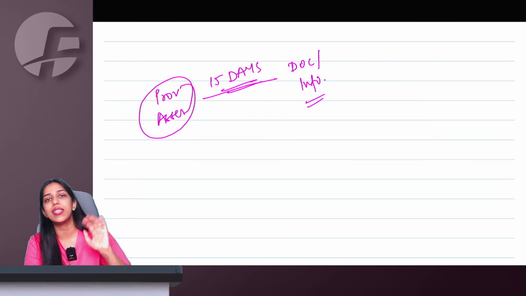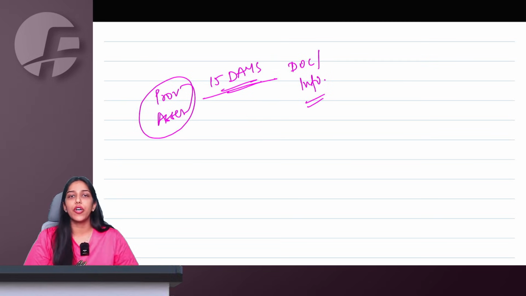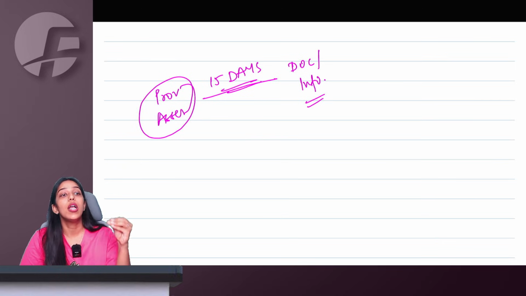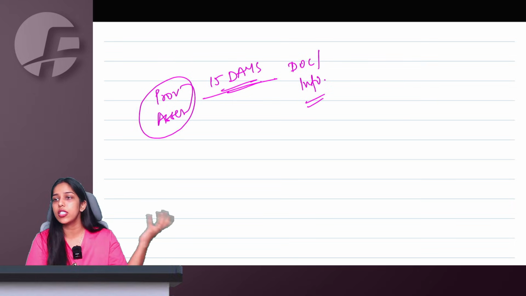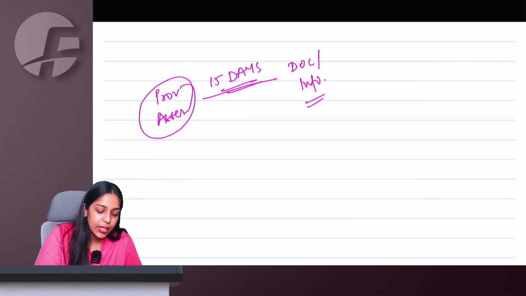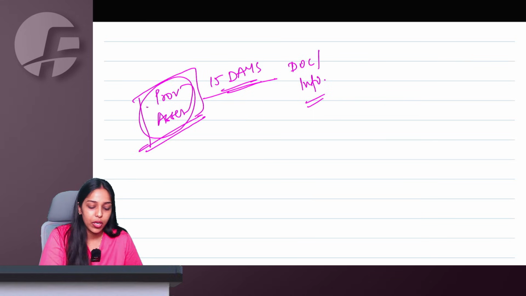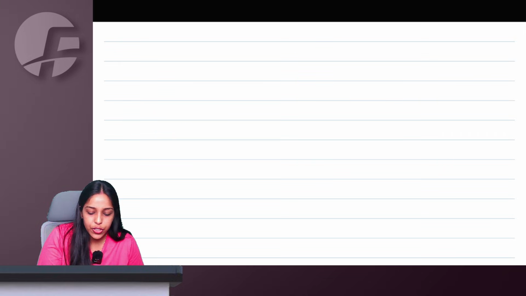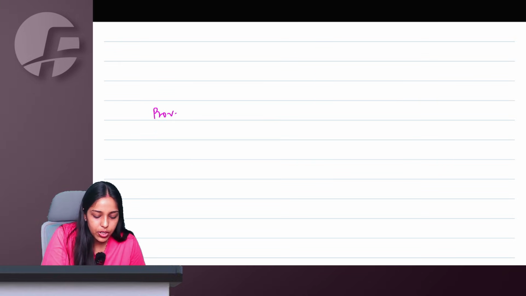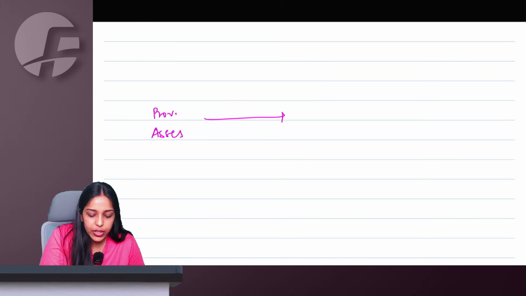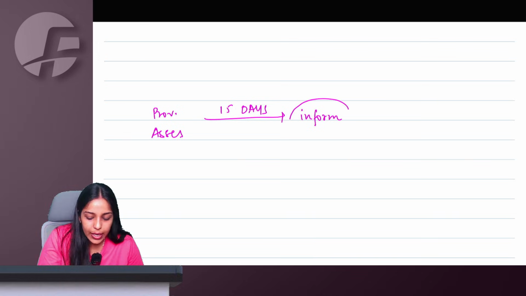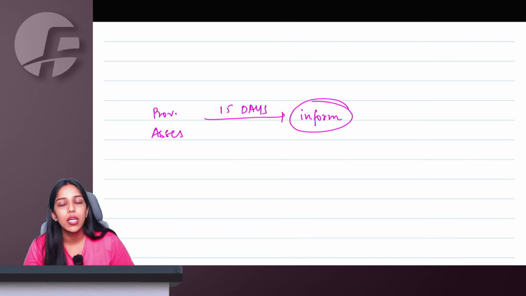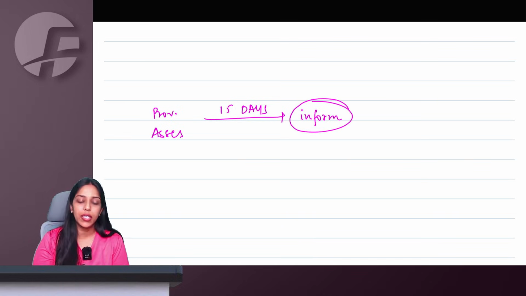So once you pay the taxes on a provisional basis, that could be because of some missing documents, missing information, or you have provided information but the officer is not satisfied and wants to conduct an inquiry. For these reasons, provisional assessment might be done. So the day on which provisional assessment is done, within 15 days from here, the officer will inform you to provide all the information and document details they want.